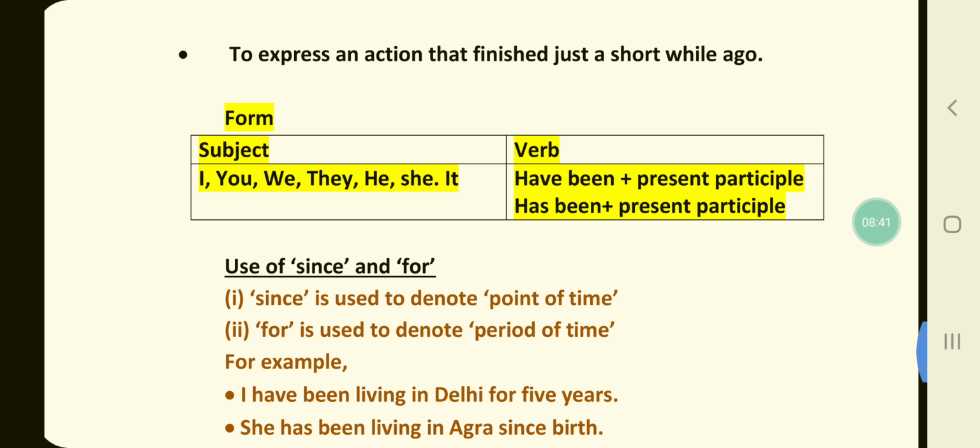Now the form: I, you, we, they, he, she, it. Again the verb form, children, has to be have been plus present participle or has been plus present participle.